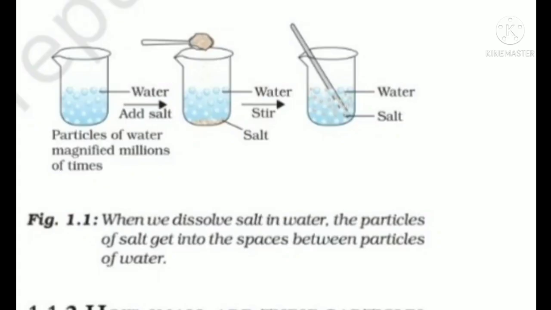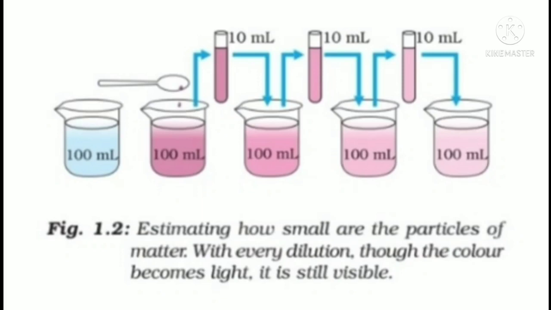So students, here we completed activity 1.1. In this activity we have seen that solid particles easily dissolve in liquid. Why? The intermolecular spaces in liquid are quite lower than in solid particles, so they easily make a space in the liquid and dissolve in the liquid medium. Yes, now in activity 1.2 we see that only one particle of potassium permanganate can disturb 1000 liters of water. We cannot imagine the size of that particle.